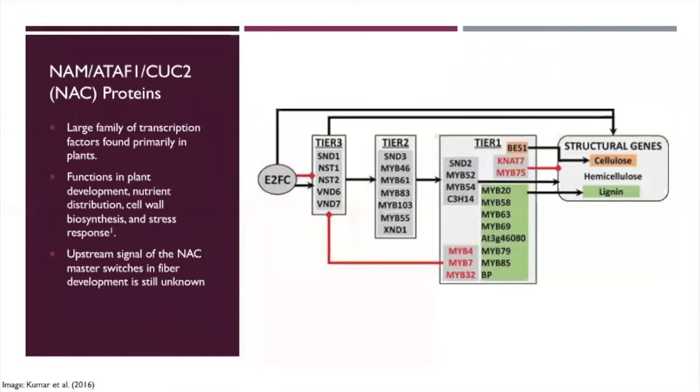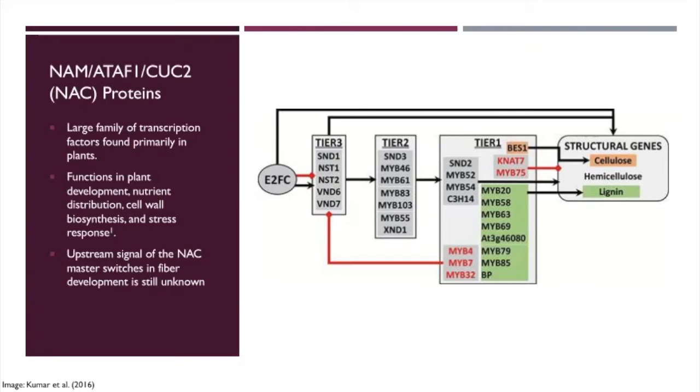So first I want to go into just some basics about NAC transcription factors. NAC stands for NAM-ATAF1 CUC2 proteins. They are a large family of transcription factors found primarily in land plants. They have many functions, mostly in plant development, nutrient distribution, cell wall biosynthesis, and stress response. And also the upstream signal of the NAC master switches in fiber development is still relatively unknown, which is part of what my paper focused on.